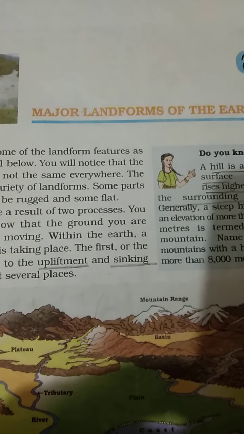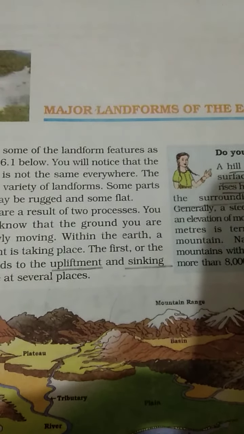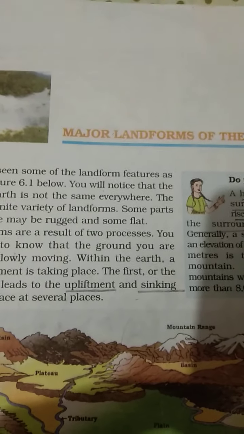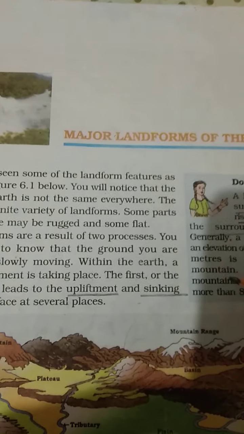Yesterday, in online class, I have already discussed with you about this chapter. Yesterday, we had discussed that landforms are the results of two processes, that is, internal process and external process.